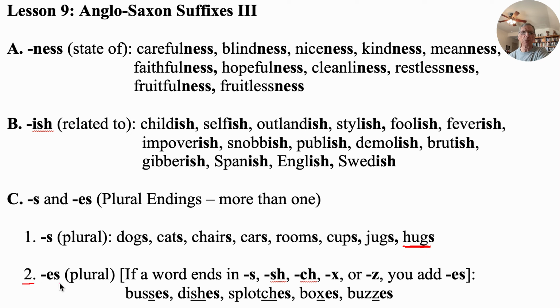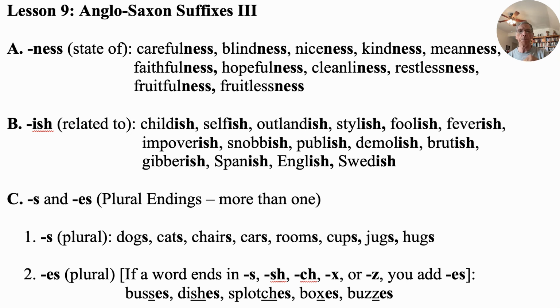Now, number two here under C means the same thing, but we add an E, and this, by the way, makes the word two syllables instead of one. For example, dogs, and I do syllables this way with my hand, and my chin hits my hand. I go, dogs. It only hits one, so I know that's one syllable.